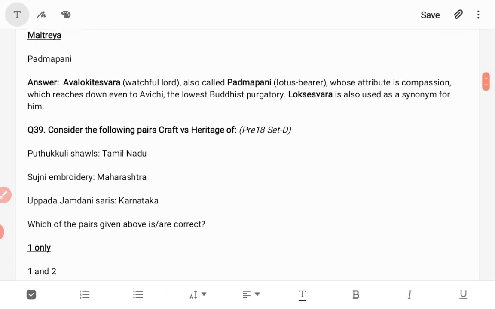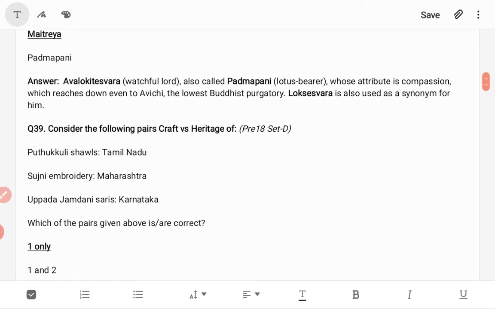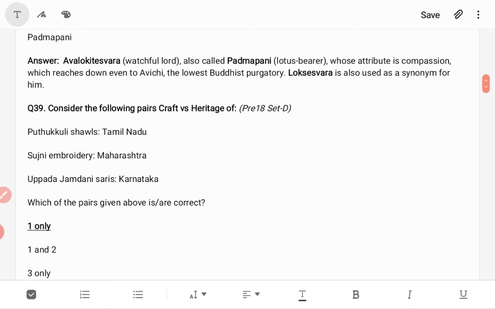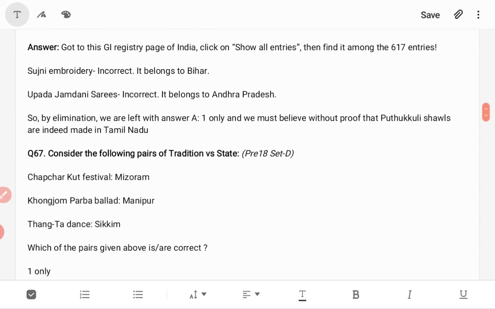Okay. Next, consider the following pairs of craft versus heritage. Pudukkuli shawls, is it belonging to Tamil Nadu? Sujini embroidery belonging to Maharashtra? Uppada Jamdani saris belonging to Karnataka? We have to find out the correct statement. So the answer is only one. Pudukkuli shawls is right, it belongs to Tamil Nadu. Sujini embroidery belongs to Bihar. Uppada Jamdani saris, Uppada silk as we say, belongs to Andhra Pradesh. So the answer is one only.